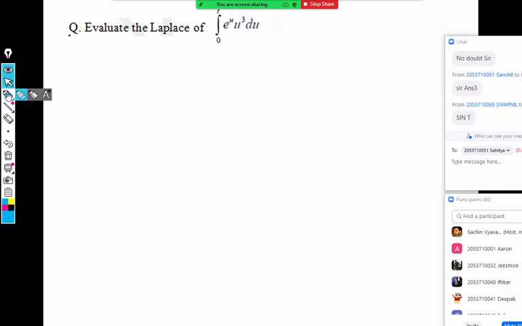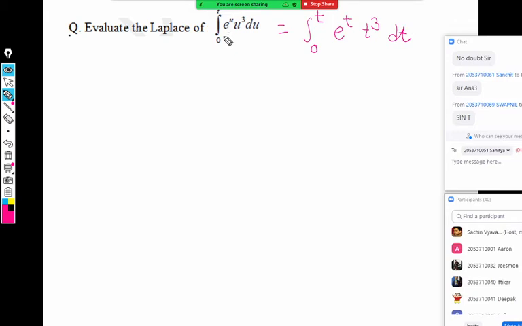Now we want the Laplace of integral 0 to t e raised to u cube du. Can I write the same integral like this? Is there any harm in writing like this? I will write this integral as integral 0 to t e raised to t cube dt. Can I say both integrals are same? Are both the integrals same? Yes, sir. Both are same, correct.